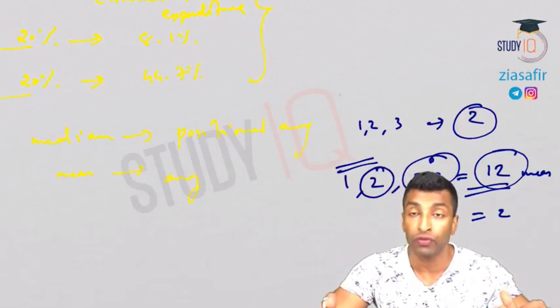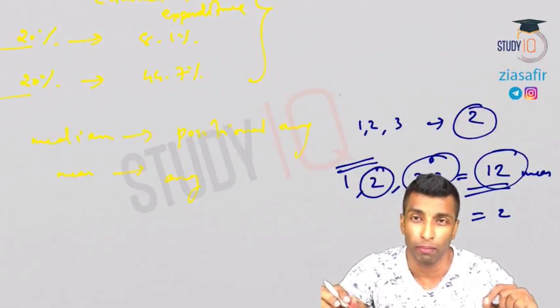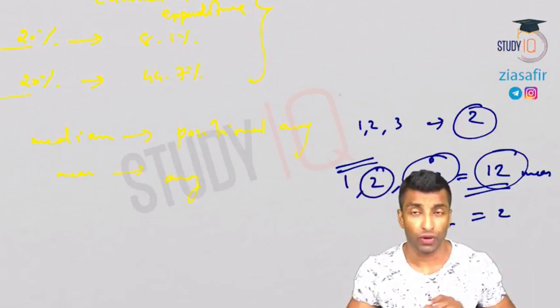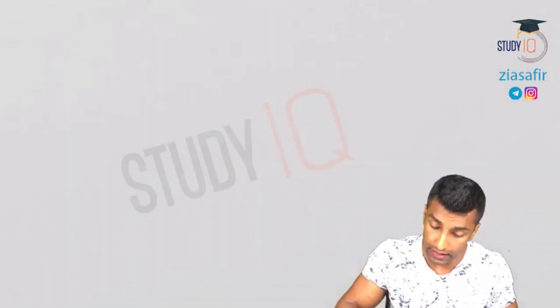No. So here what we do is, we'll take the median. We won't take the mean. So the middle value is what we're going to take. We are not going to take the average. The reason, I hope you understood.